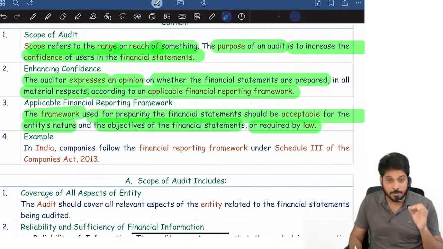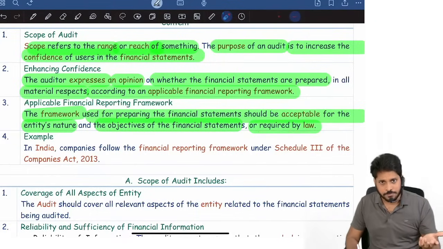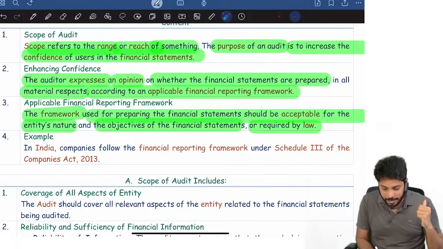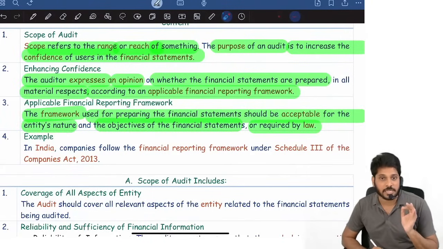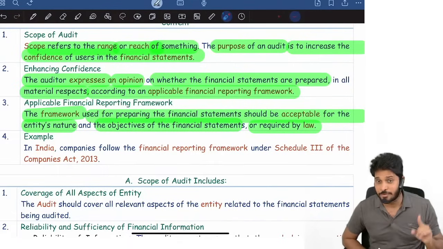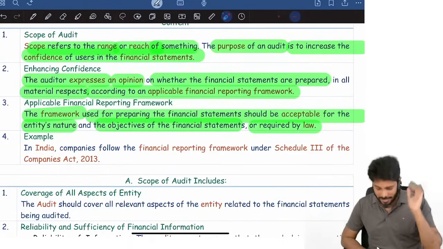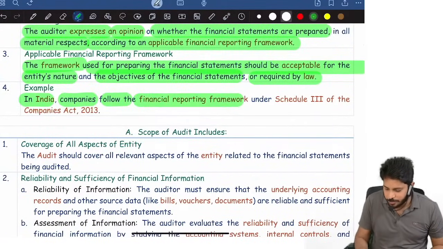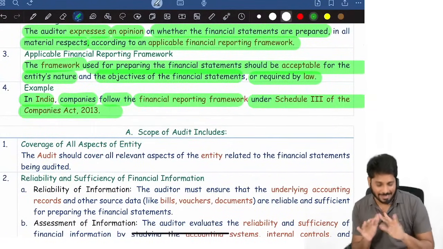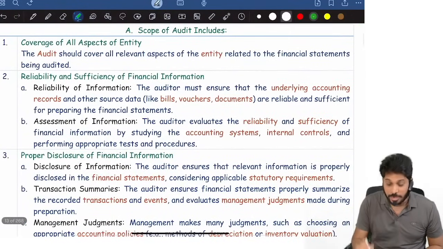It may be required by law, or it depends upon the nature of the entity and the objective of the financial statements. A framework means a set of rules and regulations. For example, in India, companies follow the financial reporting framework as per Schedule 3 of the Companies Act. That's it.